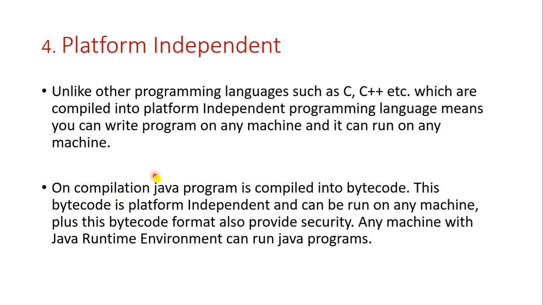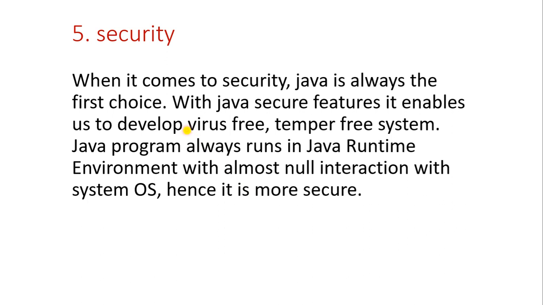For now, you just have to understand that when you compile the Java program, it provides the bytecode, which I will explain at the end, and with bytecode you can run this Java program on any other machine. Okay, let's go to another feature, security.